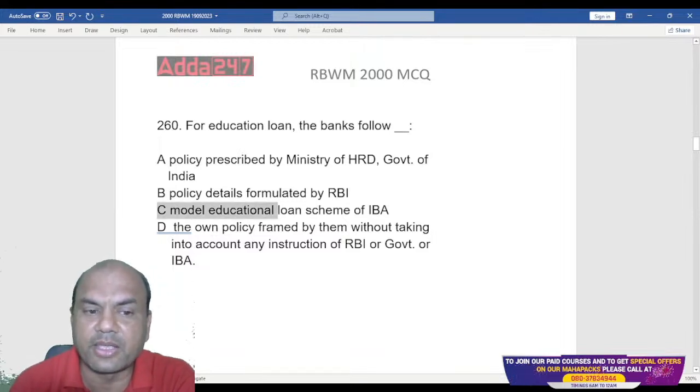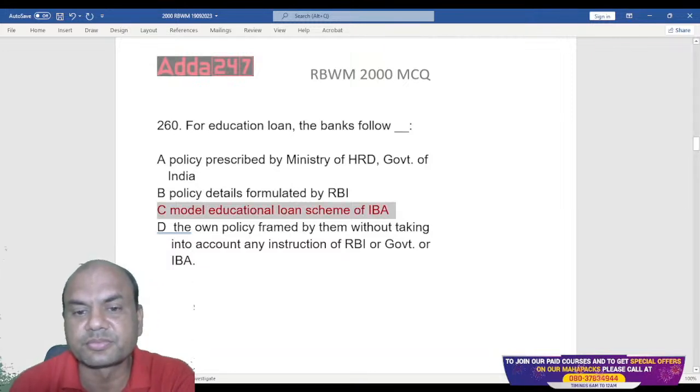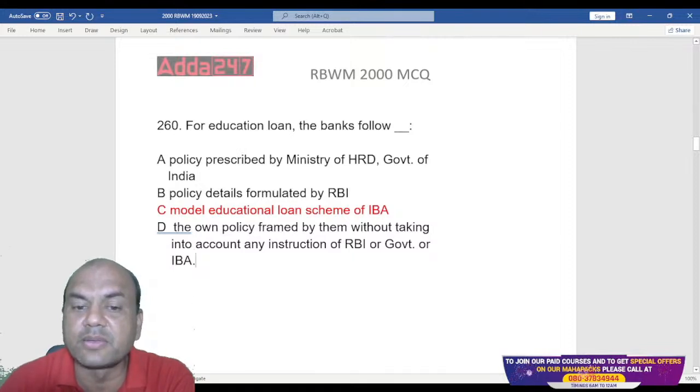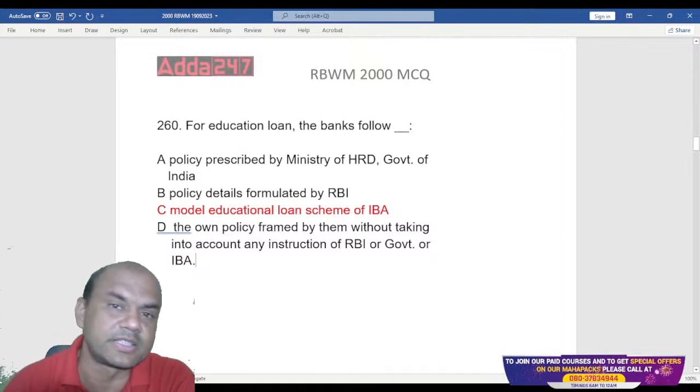It is IBA. Remember this. For education loans, banks follow the model education loan scheme of IBA. IBA has devised this scheme. Okay.